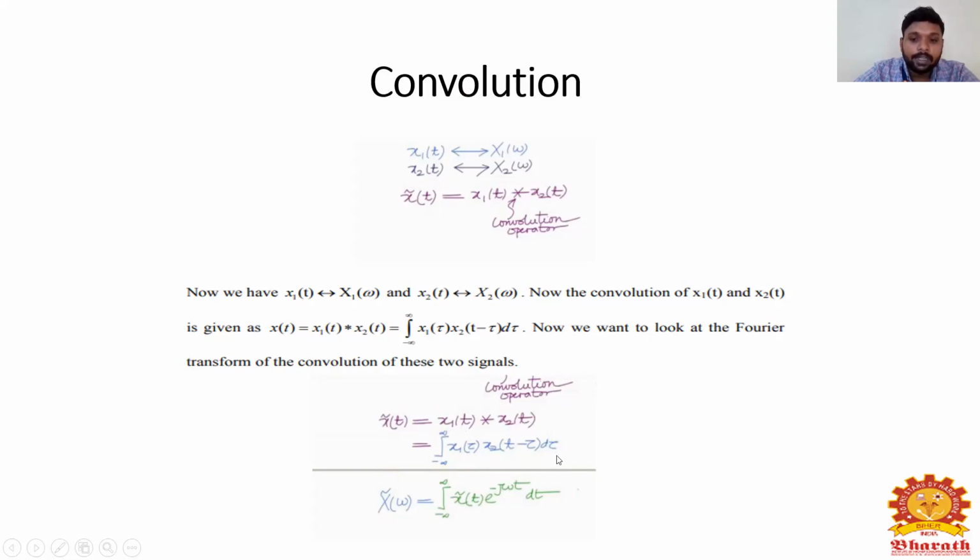Now we can look at the Fourier transform of the convolution of these two signals.